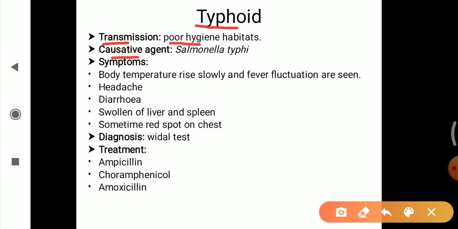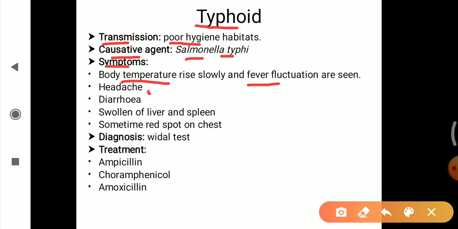The causative agent that is responsible for typhoid is Salmonella typhi. Salmonella typhi is responsible for the disease typhoid. Symptoms: body temperature will rise slowly. Once the infection starts, the body temperature rises slowly, and fever fluctuation is seen. There will be this fluctuation in the fever.